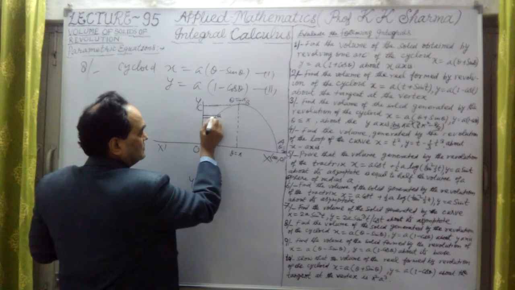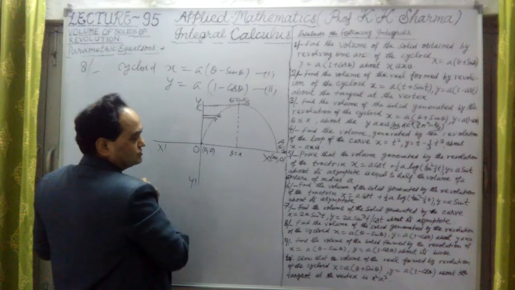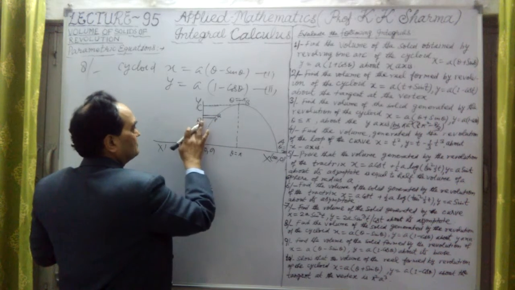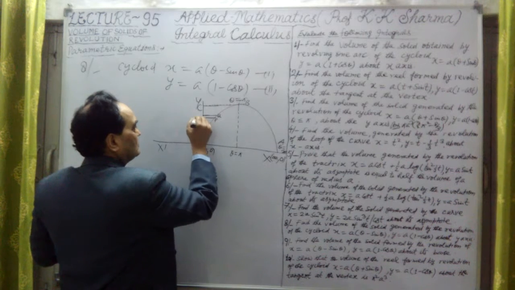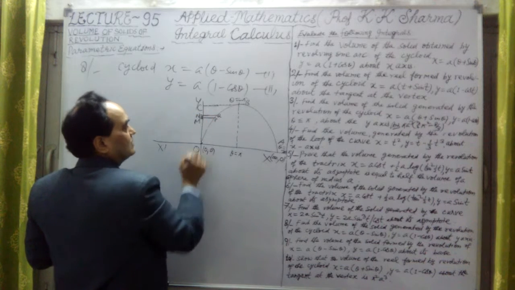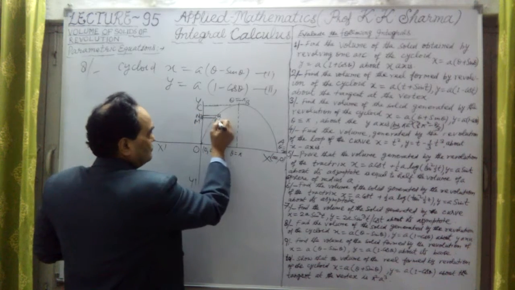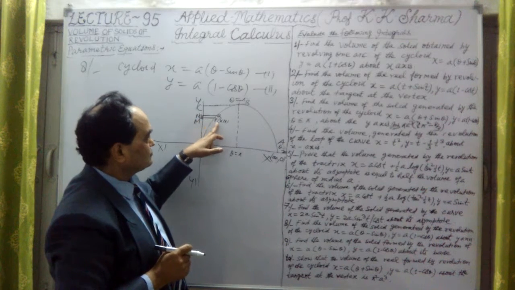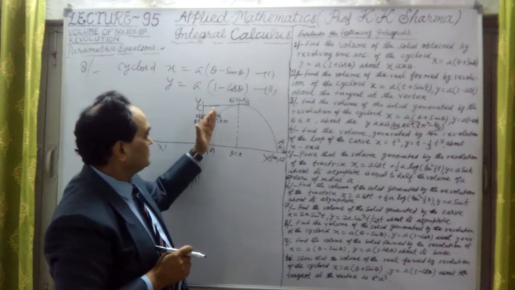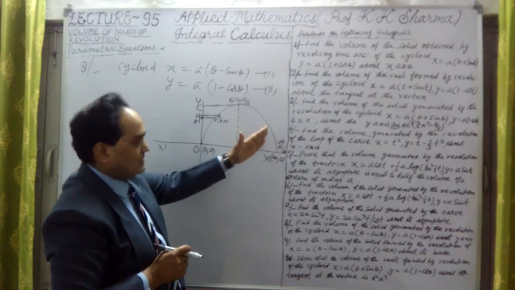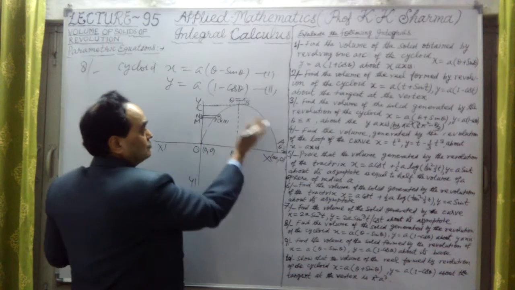Let me take M and N. This is delta y, the width along the y-axis, and x and y are the coordinates of P. So the volume is pi into x square into delta y. This is the radius of this curve, as we revolve it along the y-axis.